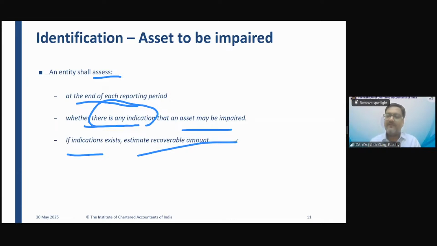For example, I have purchased this mobile phone. Again, I am showing this mobile phone to you guys. I purchased this mobile phone, and when it comes to 31st March 25, my mobile phone was running fit and fine, right? So do I need to estimate the recoverable amount? Do I need to do the impairment testing of this mobile phone?